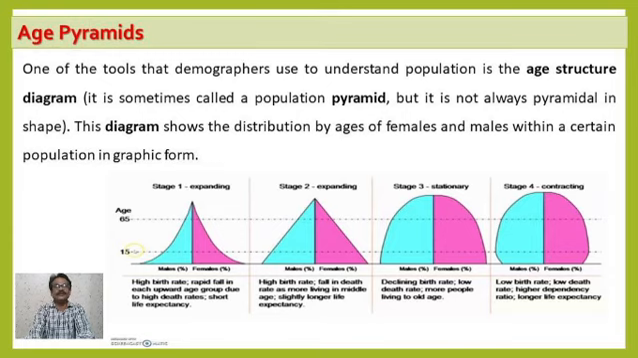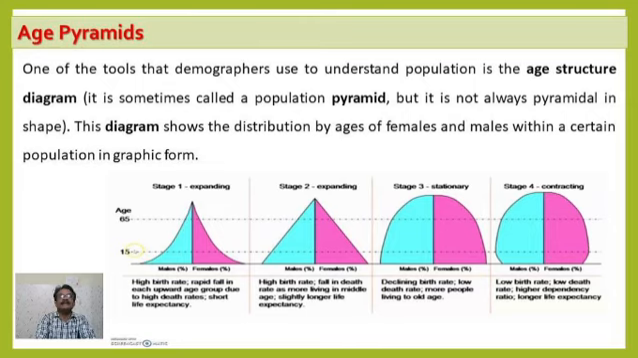Now on the basis of this particular tool, the population may have certain different conditions. In the first one, what exactly is given there, that we will see. Here in the first figure, stage 1, the expanding population. In the expanding population, it has a high birth rate and a rapid fall in each age group due to the high death rate.